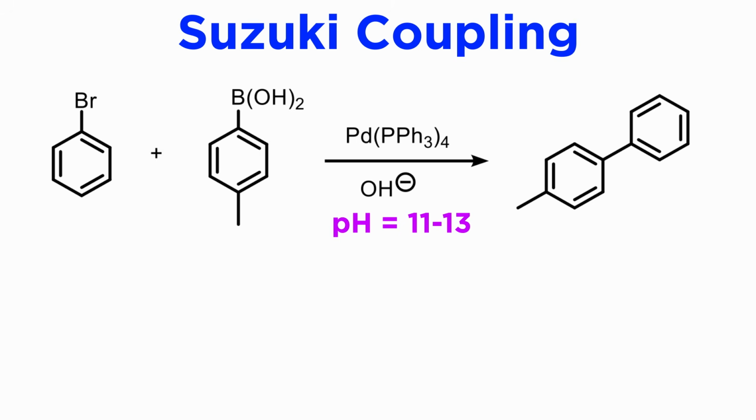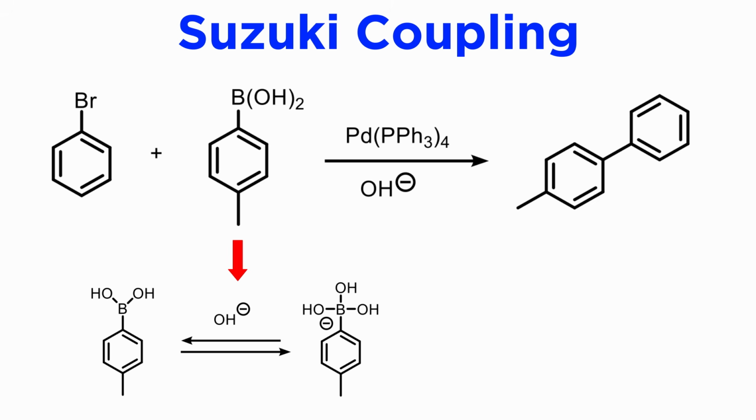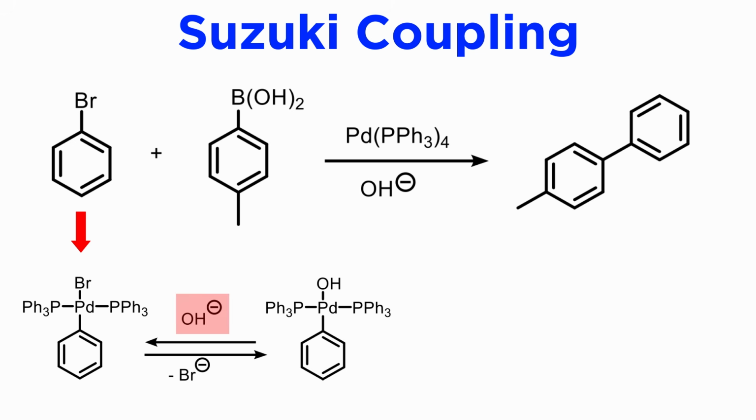Under these highly basic conditions, with pH typically 11 to 13, the reaction occurs smoothly. Given that aryl boronic acids are Lewis acids, hydroxide ions react with them to form, at equilibrium, a borate species. Suzuki proposed that this compound is the nucleophile that performs the transmetallation. On the other hand, hydroxide ion also replaces the halide in the palladium coordination sphere, yielding, at equilibrium, a Pd-OH species. Might this species play a role in the transmetallation as well?